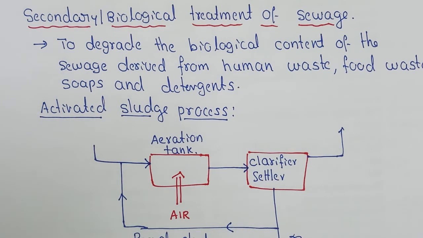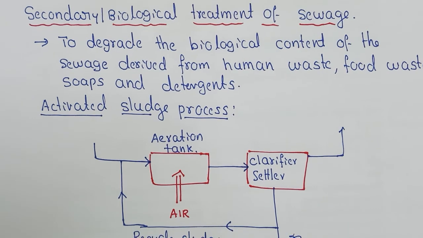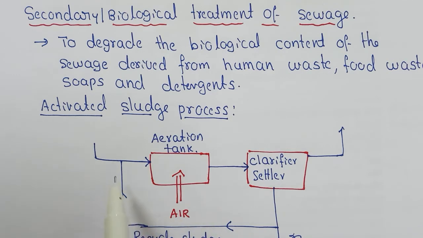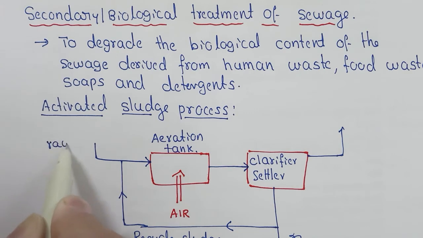Dear friends, just before this we have seen primary treatment of sewage. Once the primary treatment is done, the sewage is subjected to secondary treatment. It is called the activated sludge process, or the biological treatment of sewage water. So secondary treatment is mainly to degrade the biological content present in the sewage. This is the raw water from the primary treatment.